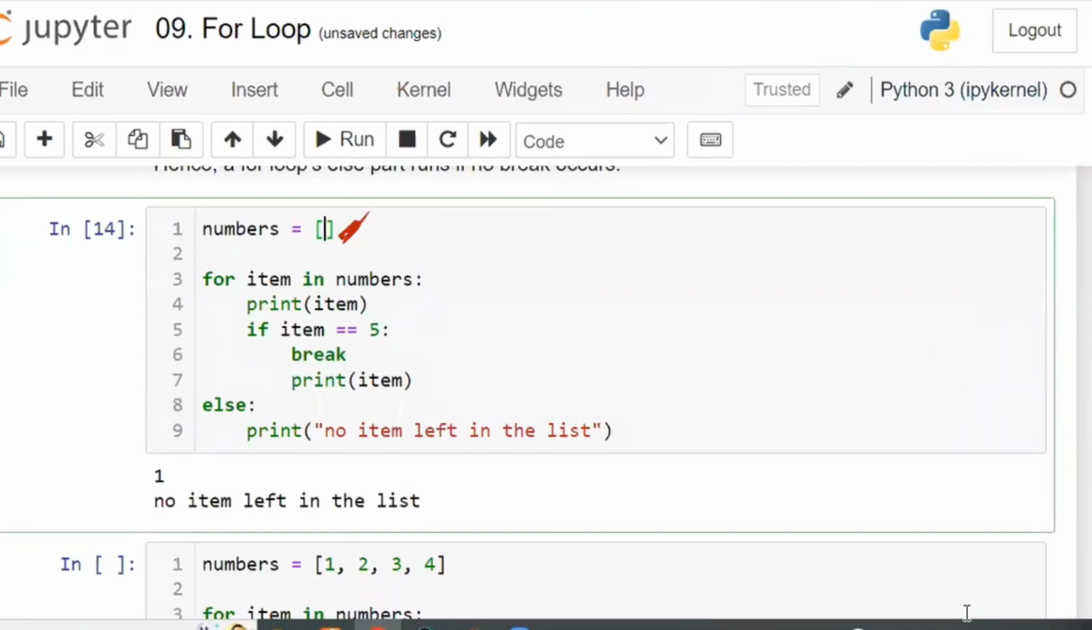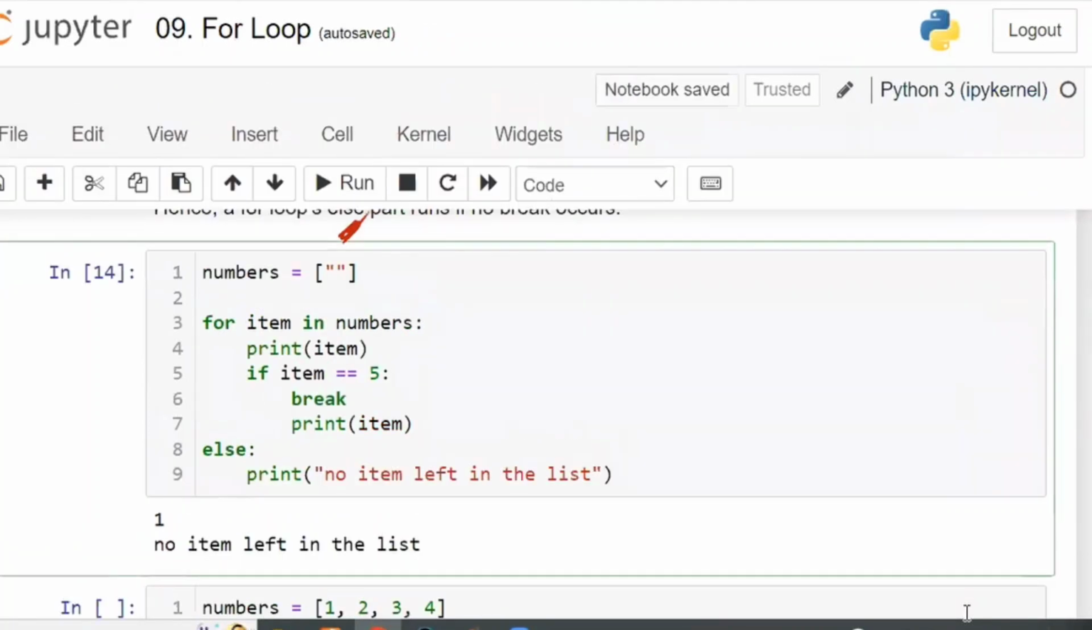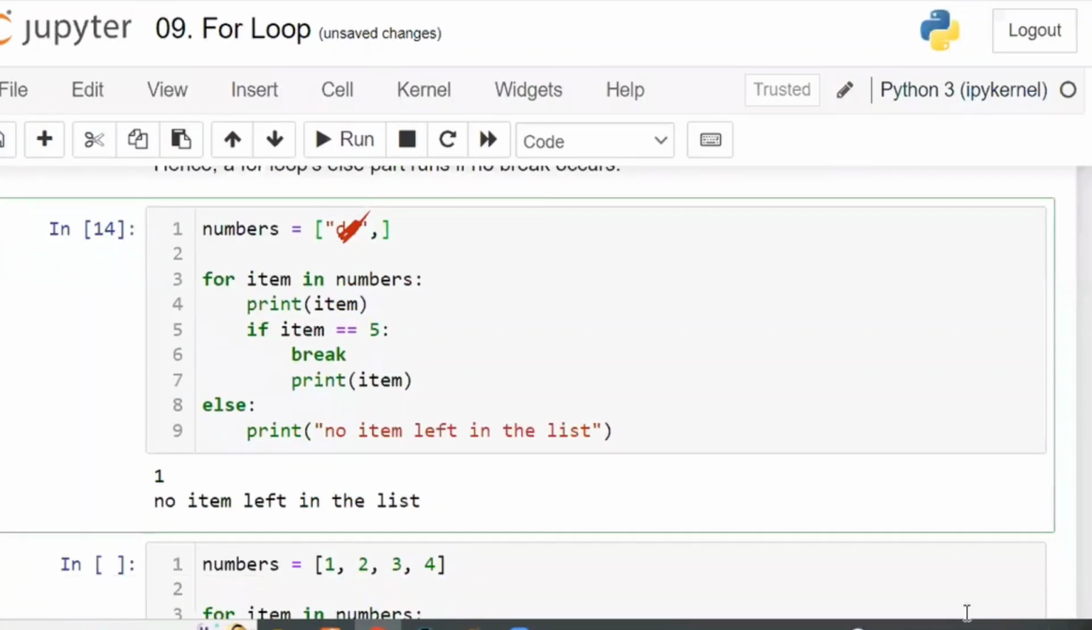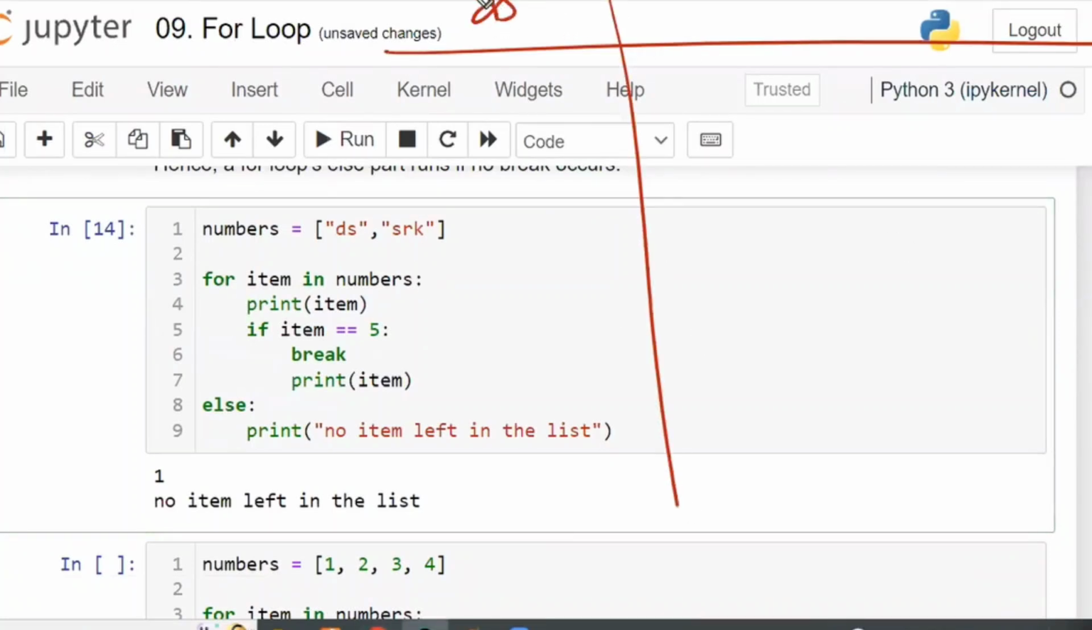Now, sir, instead of numbers, here, for example, data science, DS. Second one, SRK. Like this. Now, what happens, sir? In this, there are no numbers. Now, what is item? Item is equal to DS. The first item is equal to DS. Whatever the first element is, it is going to save that one. Now item is equal to DS, and print item. What is there inside the item? DS is there. DS will be printed.